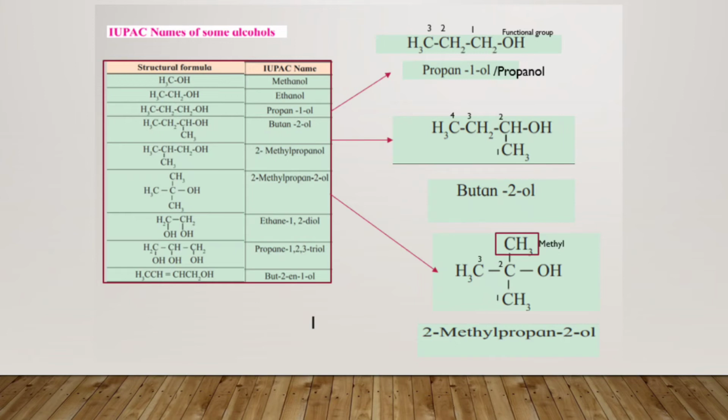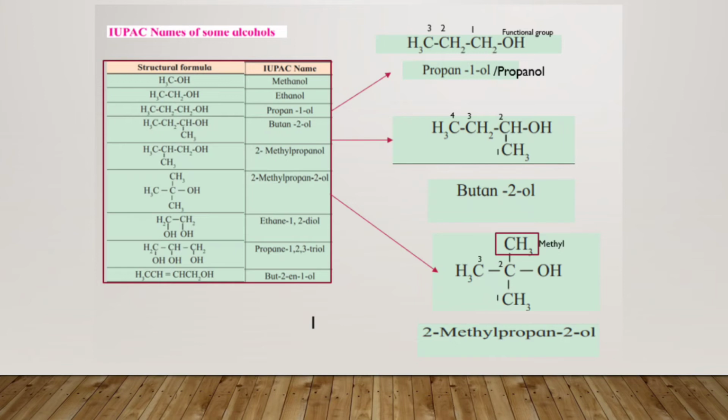Now move to the next one. Now you will see over here you have the structure CH3 C. Then this center C is attached by 2 carbons, CH3, that is the alkyl group CH3, and the other one CH3, and one OH group is attached over here.